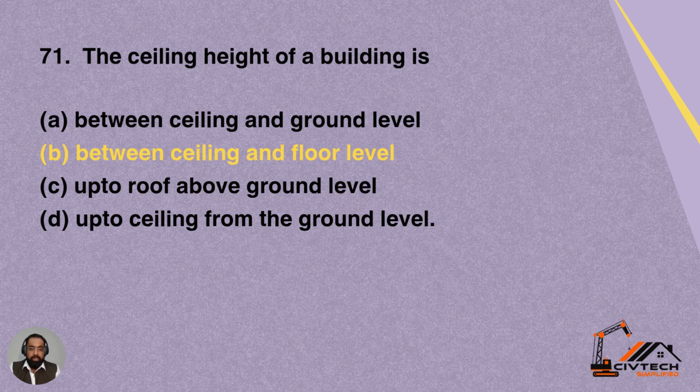Option A is between ceiling and ground. Option B is between ceiling and floor level. C is up to the roof above ground level, up to the ceiling from the ground level. So option B is correct. The ceiling height is the clear distance between floor and the ceiling.